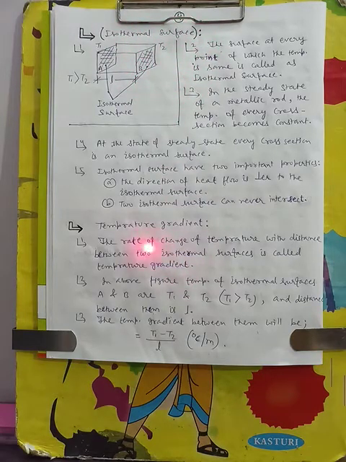So by definition, (T1 minus T2) by L is called the temperature gradient between the two surfaces. The unit of temperature gradient will be degrees Celsius per meter.